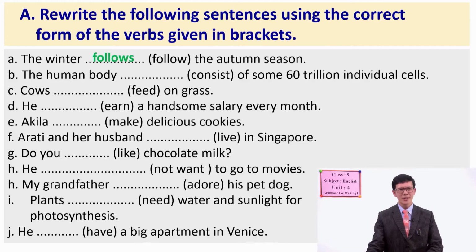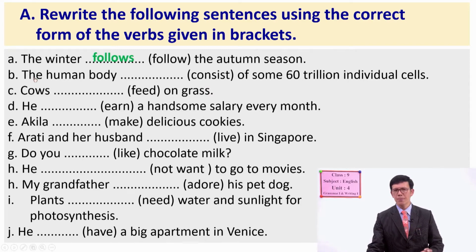Yes, my dear students. This is the subject, so you have to choose the action verb. Yes, you have just changed the verb there. Look at number B. The human body, and the verb in the bracket is consist of some 60 trillion individual cells.